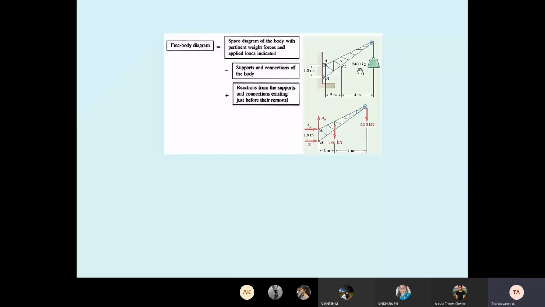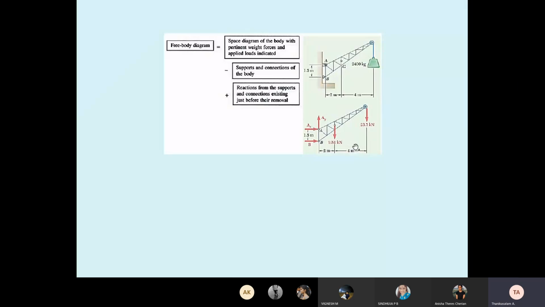Students, whenever a mass is given in kilograms, you must convert it to Newtons. How do you convert? Weight equals mass times gravity. Here, mass equals 2,400 into 9.81. Okay, this is the free body diagram.